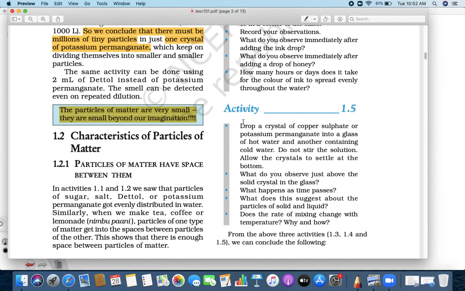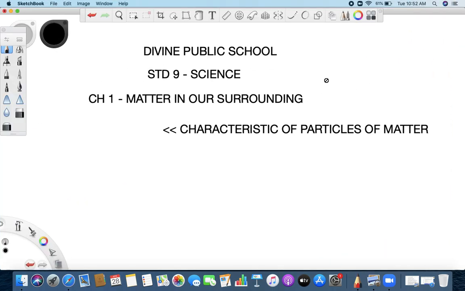Now what we are going to learn today is called the characteristics of the particles of matter. Do you know what characteristics are? If somebody asks you to tell something about your friend, you say he is a very good person, he always helps me, he is kind-hearted, and many things. That is what you talk about your friend.